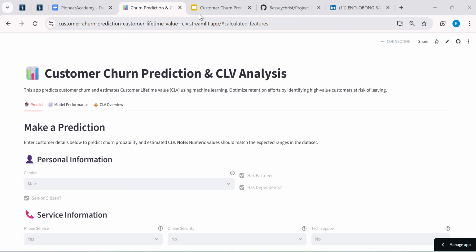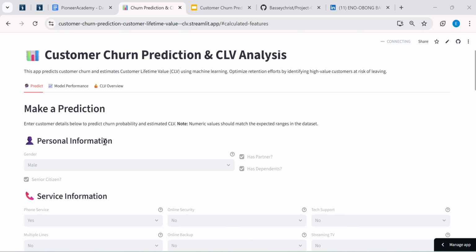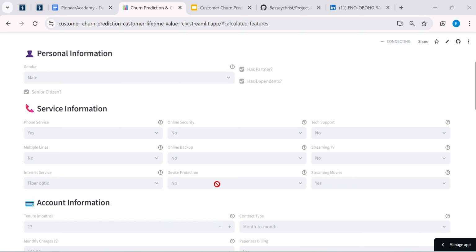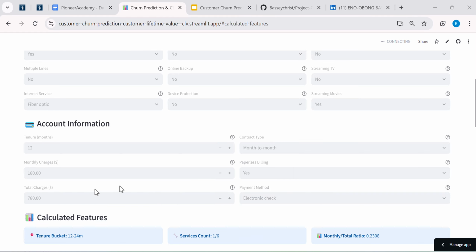Okay, let's head over to our live prediction. So we can see we have a customer who is a senior citizen and has a partner. Some features: the customer uses fiber optic internet service, also streams movies, and has no online backup, no online security, no tech support, and no device protection. The total charges are about $780, and the monthly charge is about $180.